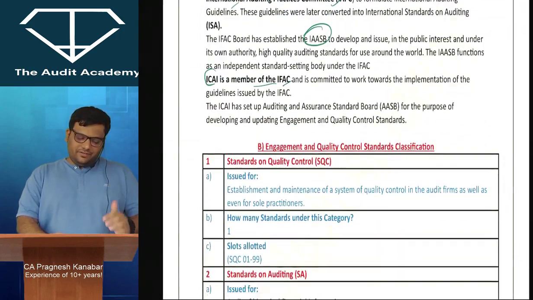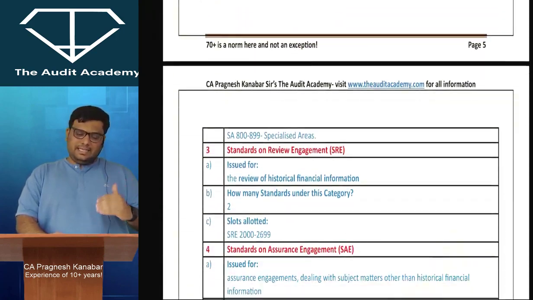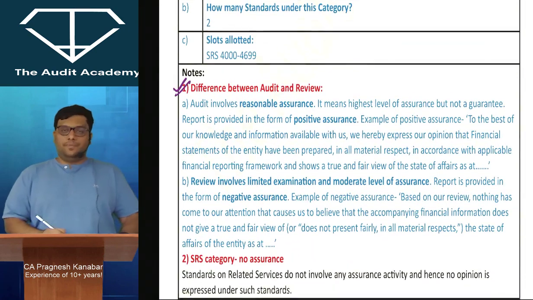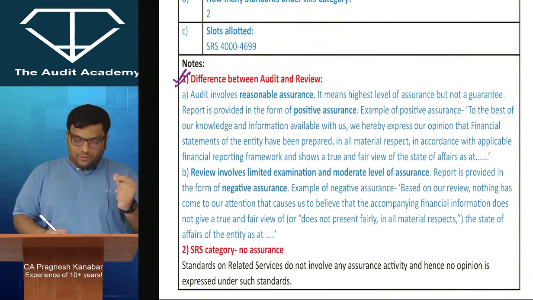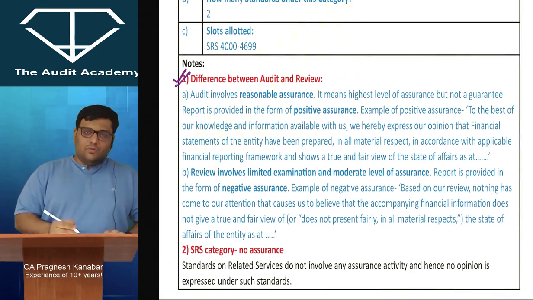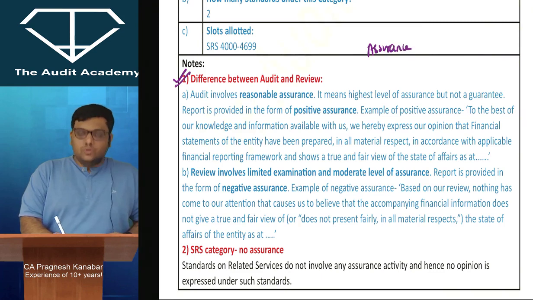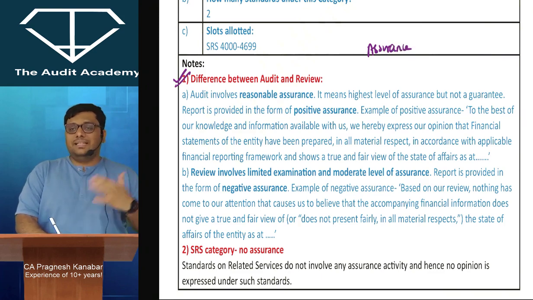See, first I have given 5 categories. SQC, SA, SRE, SA, SRS. That is fine. But look at this first critical note. Difference between audit and review. See, when we talk about assurance, what is the meaning of the word assurance? That you are going to rely upon my opinion. Basically, I am giving you something upon which you can trust.